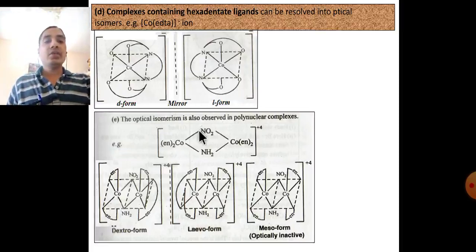Optical isomerism is also observed in polynuclear complexes. With the bridging ligand, they show the dextro form and laevo form, and one is optically inactive because it has a plane of symmetry.